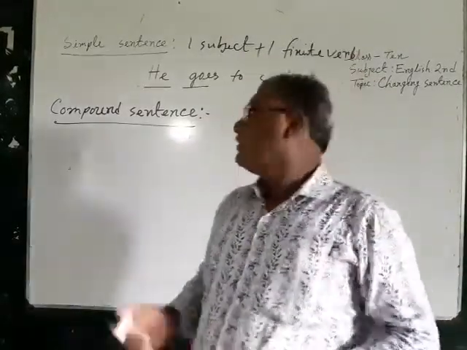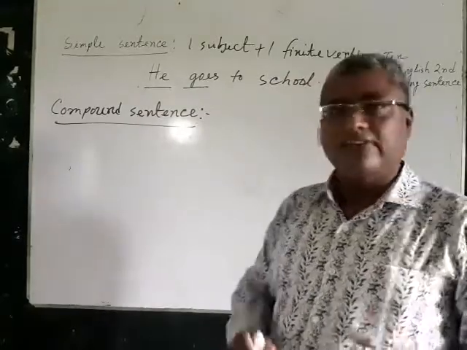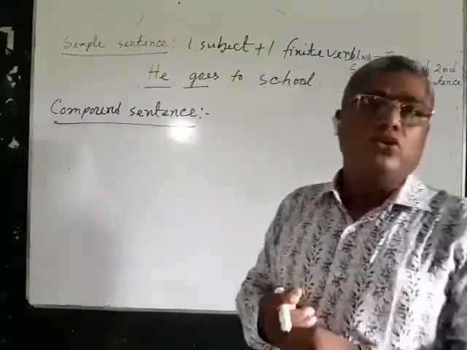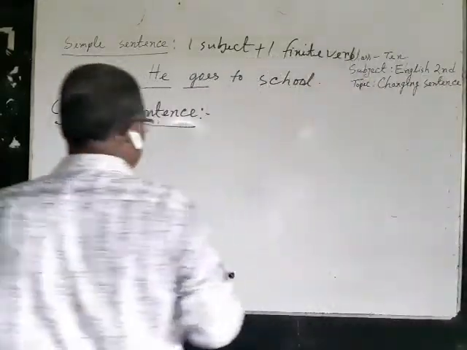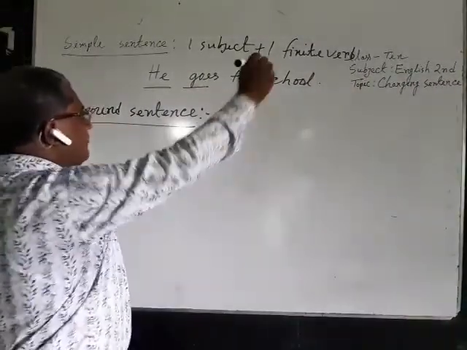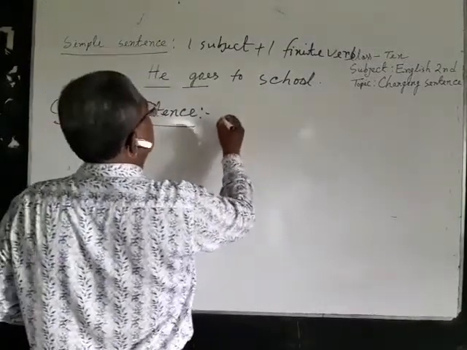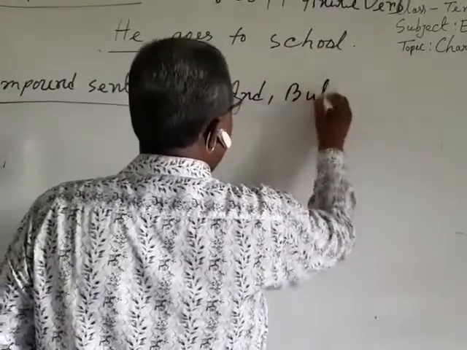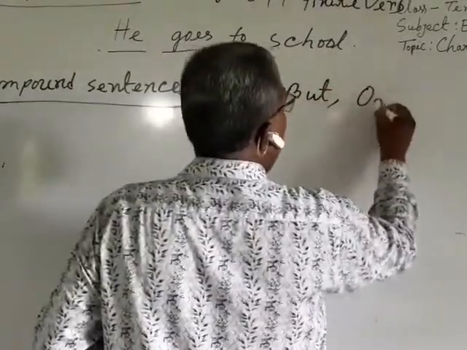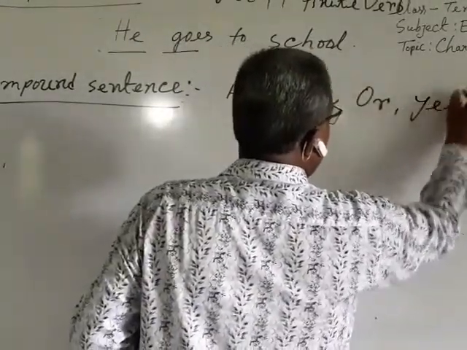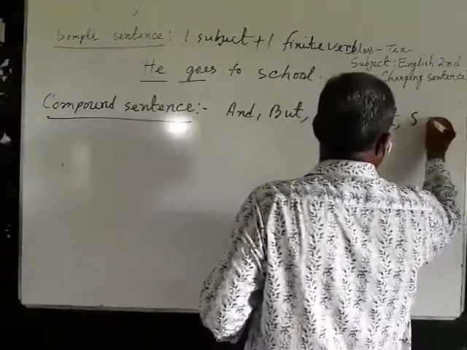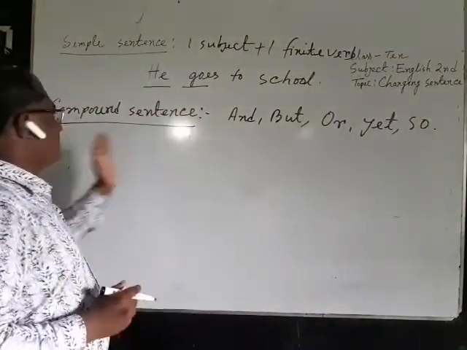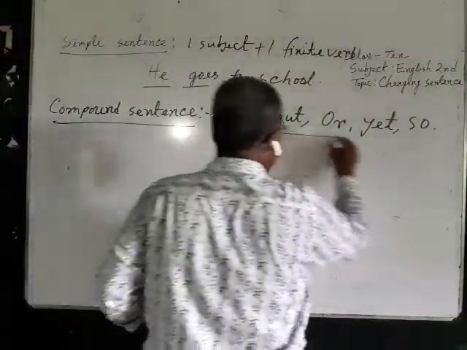I repeat, compound sentence is a sentence which has more than one clause and the clauses are added with coordinating conjunction. What are the coordinating conjunctions? I am writing them on the blackboard. Coordinating conjunctions: and, but, or, yet, so, etc.